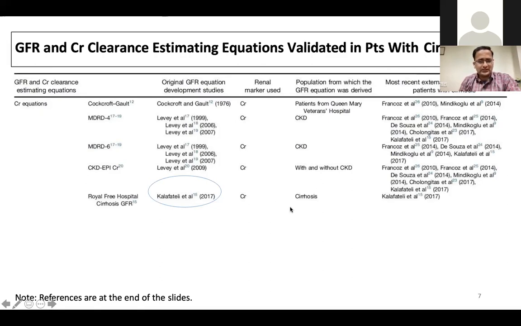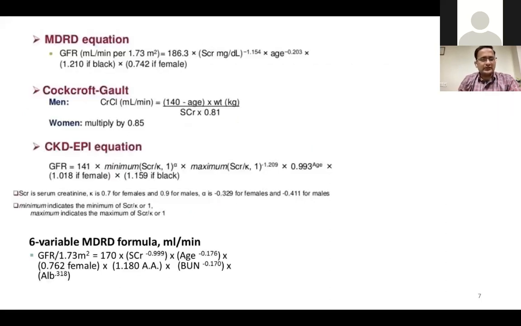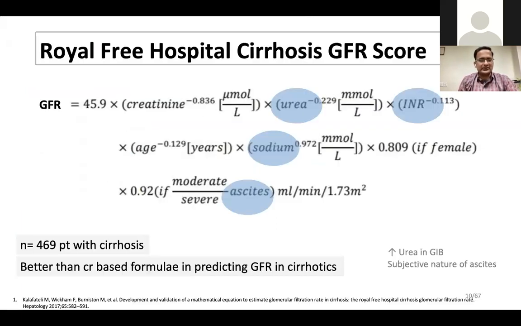Very few formulae are available particularly for assessing renal dysfunction in cirrhotic patients. And all the formulae which are most commonly used, the Cockcroft-Gault equation, MDRD equation, CKD-EPI equation, are basically meant for CKD patients to evaluate GFR.